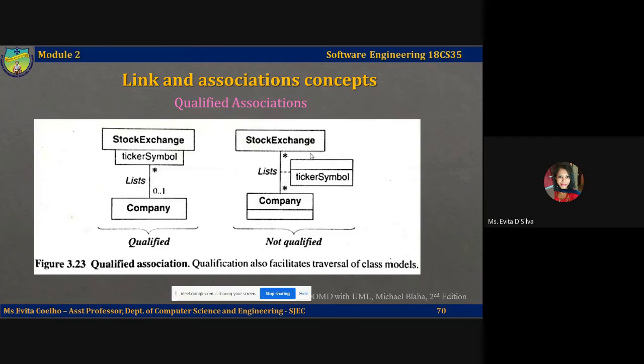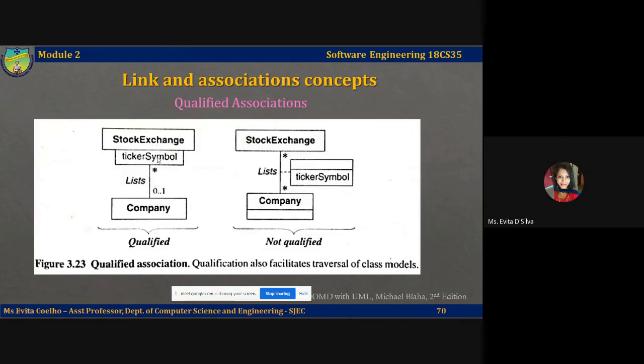So here what we have is an association class which identifies the associations by means of an attribute called a ticker symbol. Now let me convert this association into a qualified association. Here you can see I'm trying to qualify this end of the association. This is my target class. That is why the qualifier will come at the opposite side. And the qualifier will be an attribute that will uniquely identify the star end of the association which you are trying to qualify. So I'll put ticker symbol here.